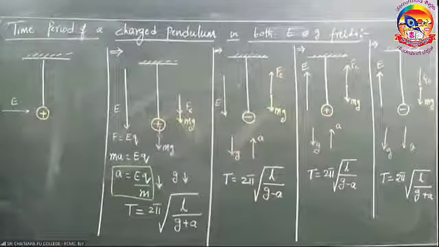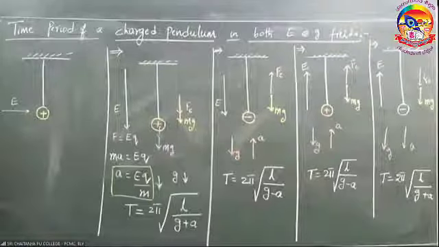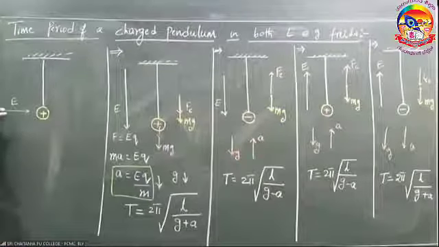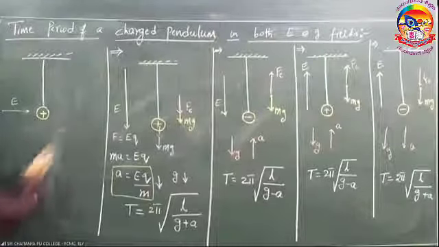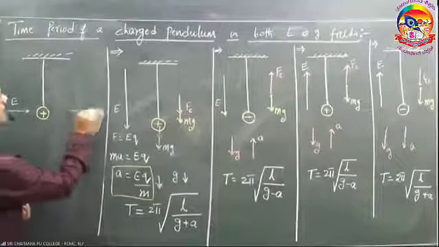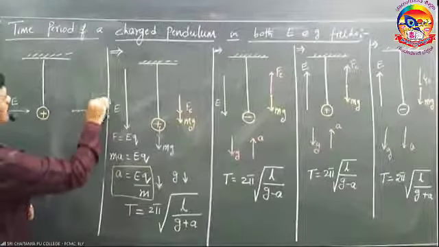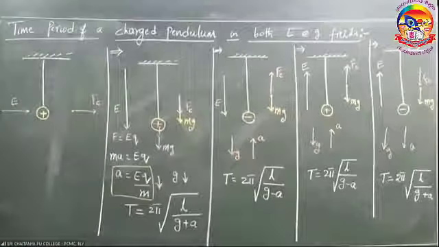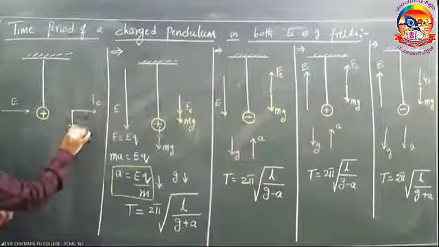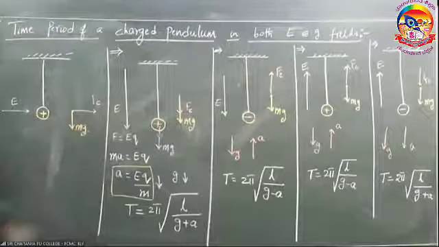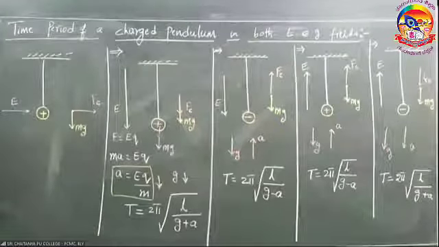Here, what is the time period? What is the net acceleration? When the electric field is in this direction, the force due to the electric field is in this direction, and mg won't change, it is the same. Yes or no?